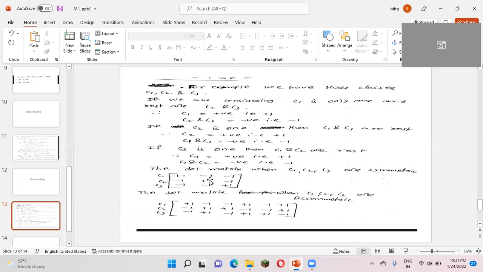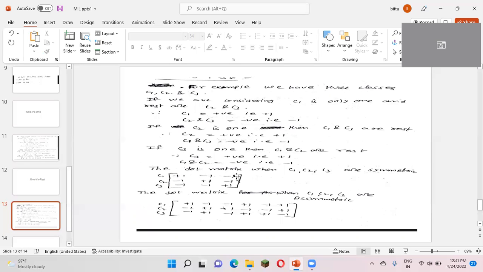Next, I will import the second column from the symmetric matrix to here. See here, -1, +1, -1. Okay, and I will get this column from the prior column by changing just the signs of the values: +1, -1, +1.